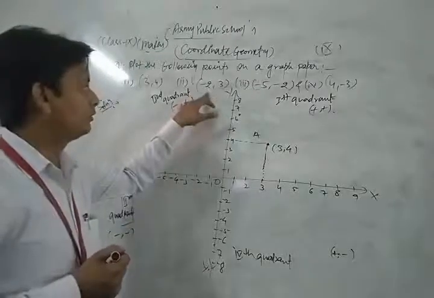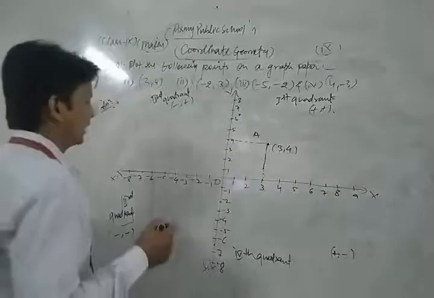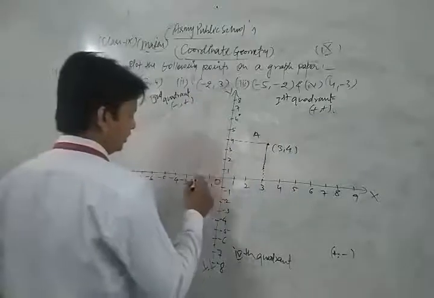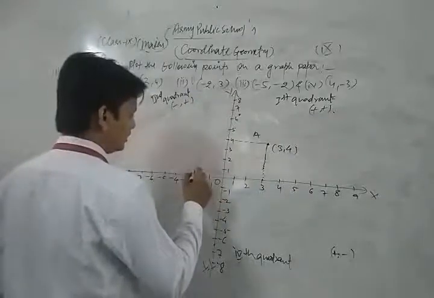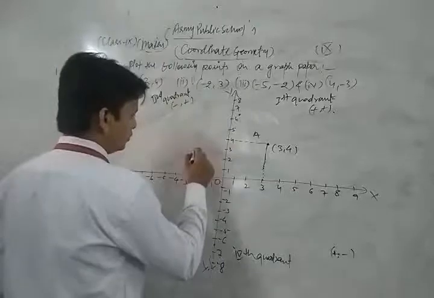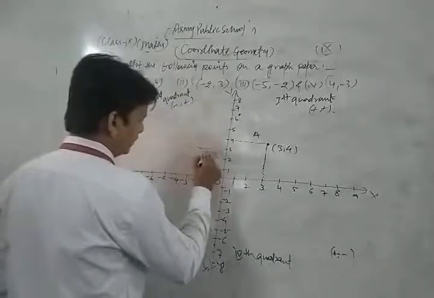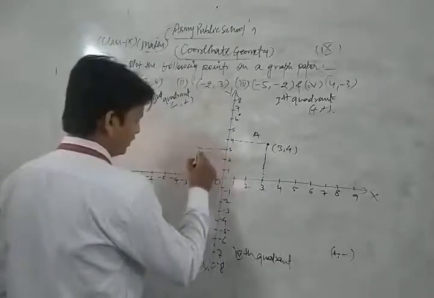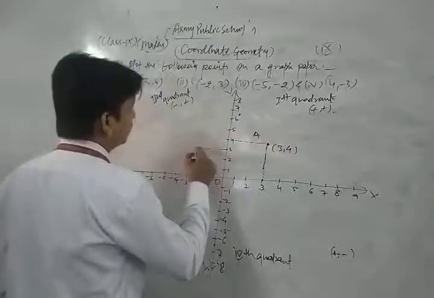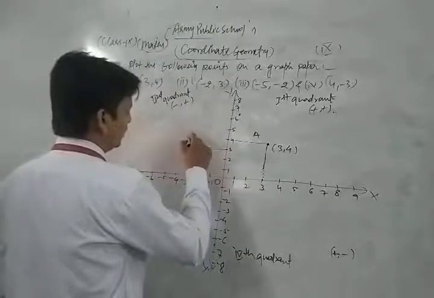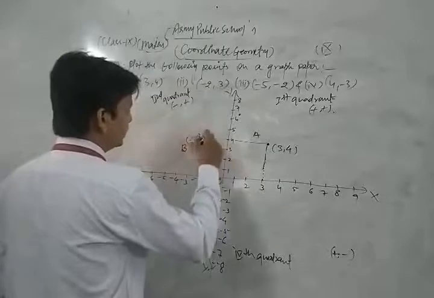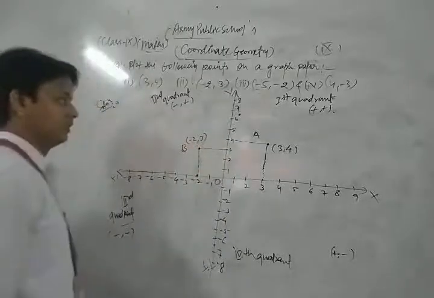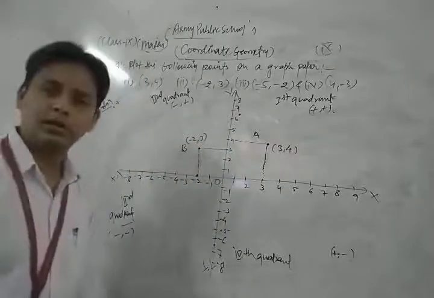Now first of all we take minus 2 on the x axis. 1, 2, this is minus 2 here. Now plus 3 means 1, 2, 3 here, and that is the place. So the point, we suppose, lies in the second quadrant at that place. Okay, similarly